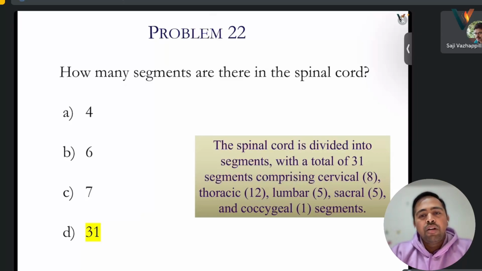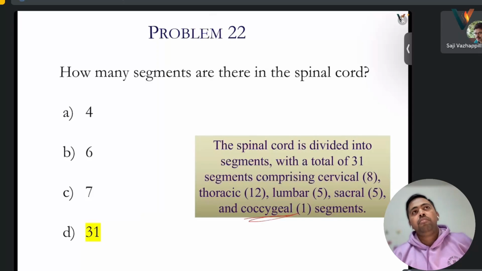So the spinal cord is divided into 31 segments: cervical, thoracic, lumbar, sacral, coccygeal. The coccygeal will be the last.